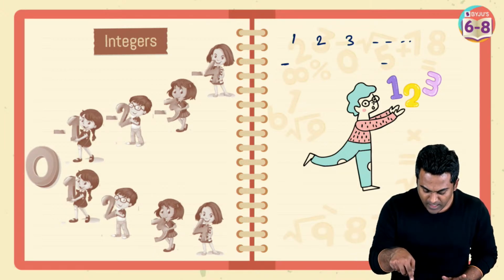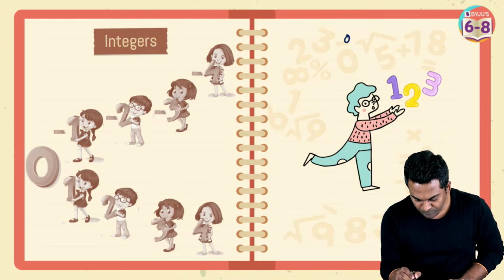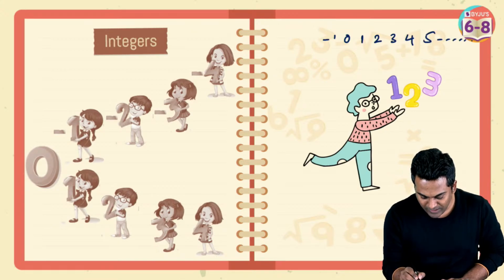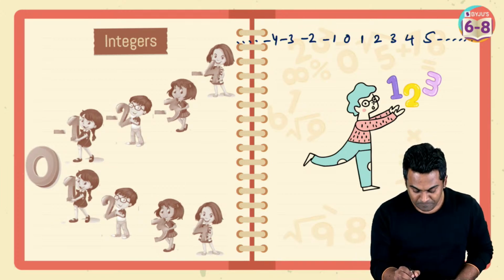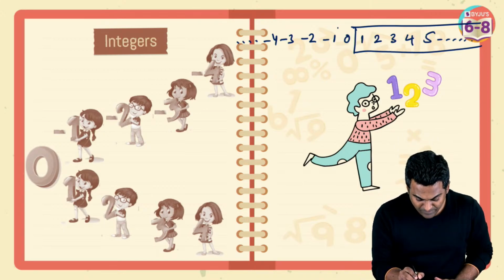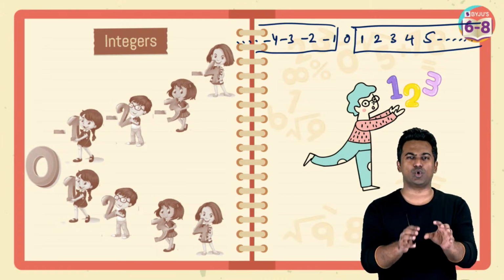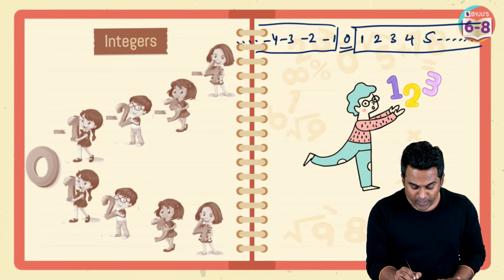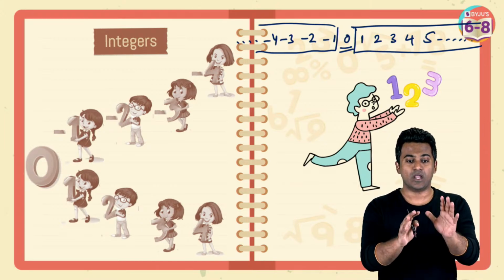If I were to properly represent it on a number line, you will have 0, 1, 2, 3, 4, 5, on and on, and then you will have -1, -2, -3, -4, on and on. So these are going to be your integers. 1, 2, 3, 4, 5 and so on are your positive integers, and -1, -2, -3, -4 are your negative integers. Make sure you are thorough with the definitions. And 0 here is just going to be an integer. It's neither positive nor negative. Remember this, this is crucial here.